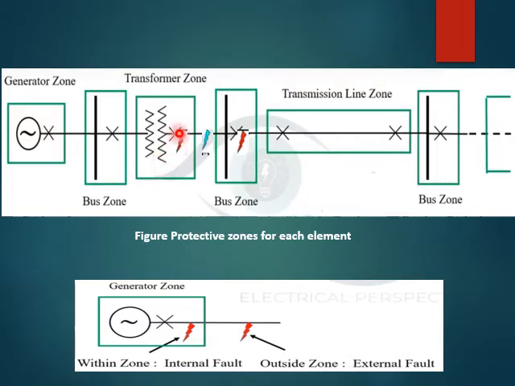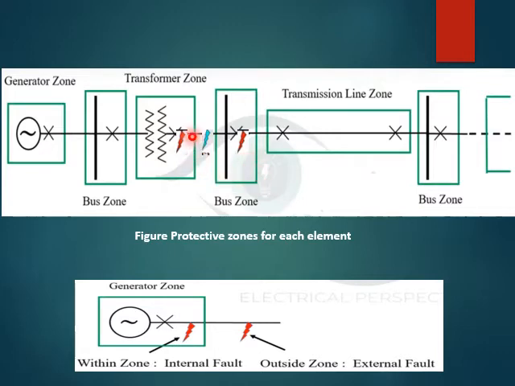Now here the red arrow indicates a fault which is occurring in the transformer zone as well as in the bus zone. The fault which is occurring within the zone is called an internal fault.